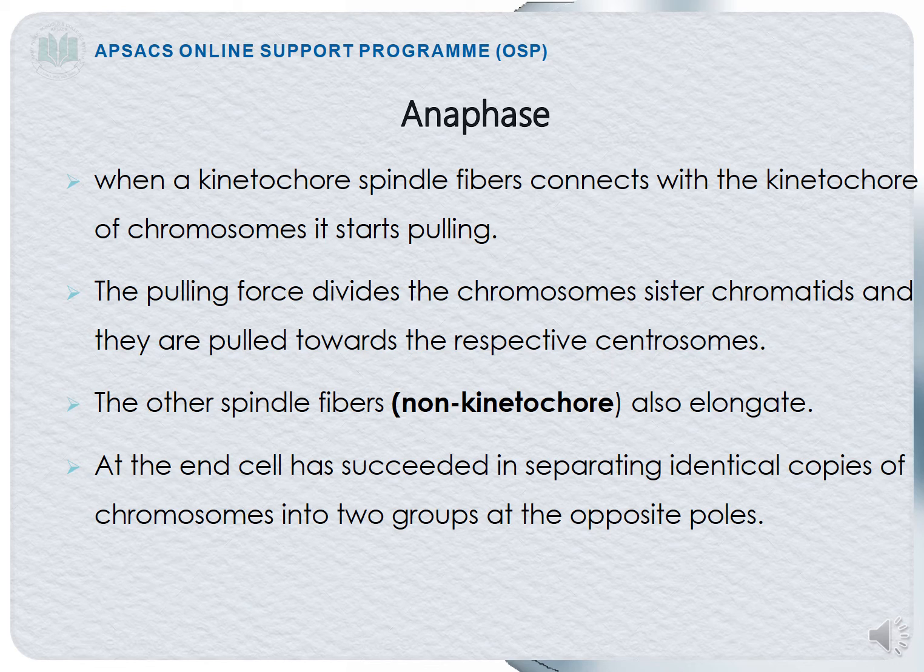Okay, so when the pulling starts, the chromosome will be divided into the sister chromatids and they will be pulled towards the respective centrosomes, as the centrosomes are present on the opposite poles. The other spindle fibers, the non-kinetochore fibers, also elongate.